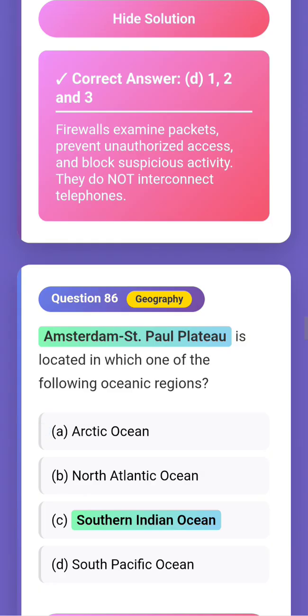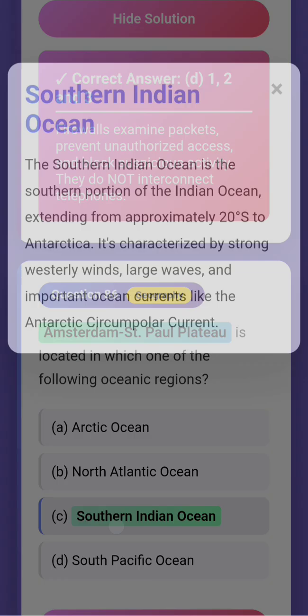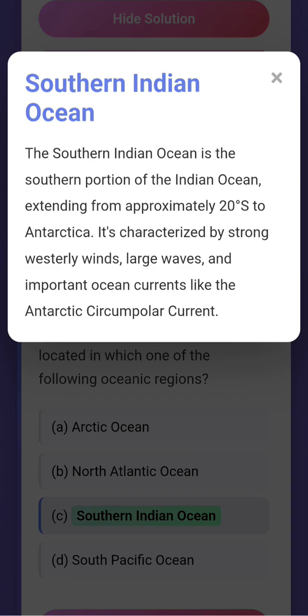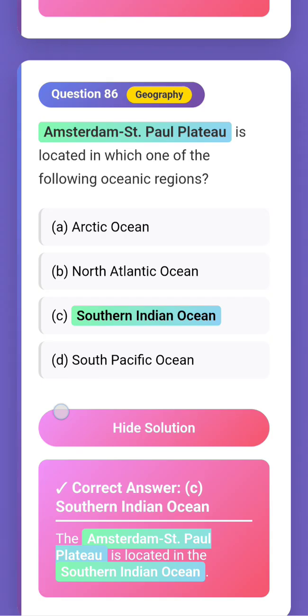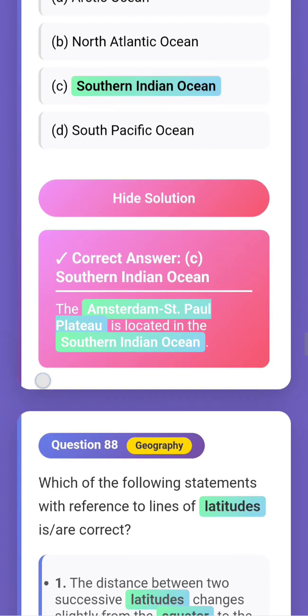Okay, question 86. Amsterdam St. Paul Plateau is located in which of the following oceanic regions? Arctic Ocean, North Atlantic Ocean, Southern Indian Ocean, South Pacific Ocean. South Pacific Ocean? No, the answer to 86 would be, yes, Southern Indian Ocean. First, we'll check the answer. Answer is C. It is located in the Southern Indian Ocean. Okay, this is an easy question.